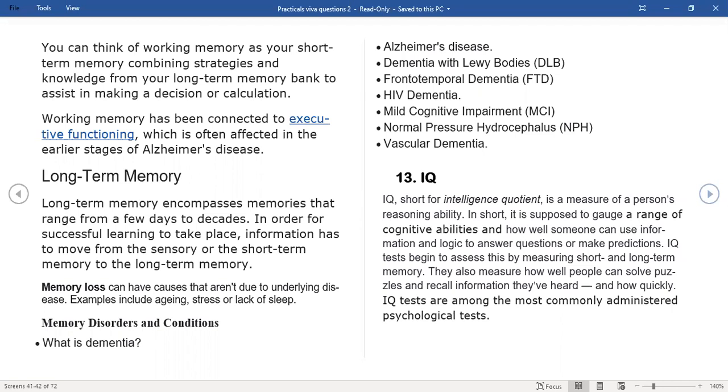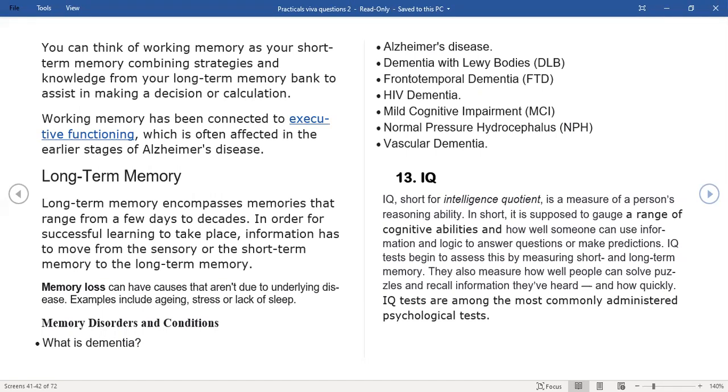Next, we move on to long-term memory. This refers to the storage of information over an extended period of time. Sorry. Long-term memory encompasses memories that range from a few days to a few decades.